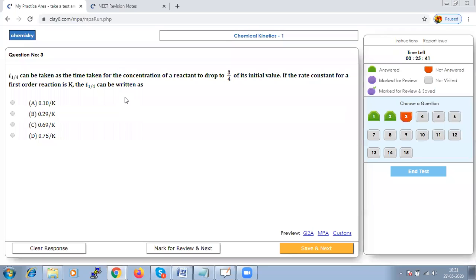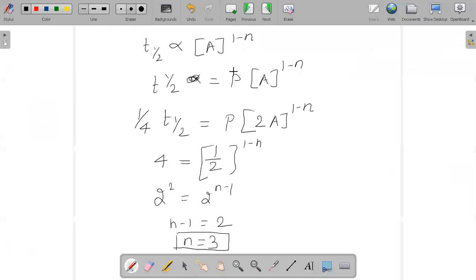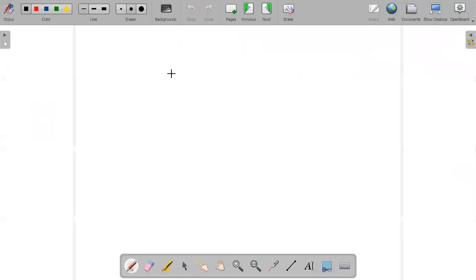The same format, just we need to express it in the other way. For example, they have given T1 by 4 can be taken as the time taken for the concentration of the reactant to drop to 3 by 4. So when we say 3 by 4, simple, you can apply, and the rate constant to focus, they have given you that it is a first order reaction, then we have to find T1 by 4. So T1 by 4, the expression can be written as, we know T half is equal to, for first order, 2.303,